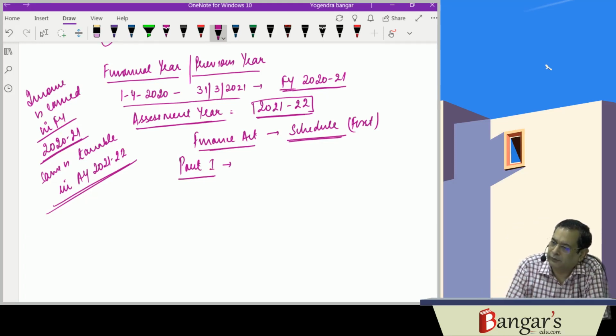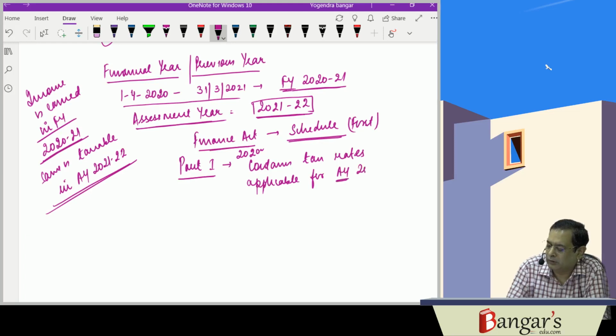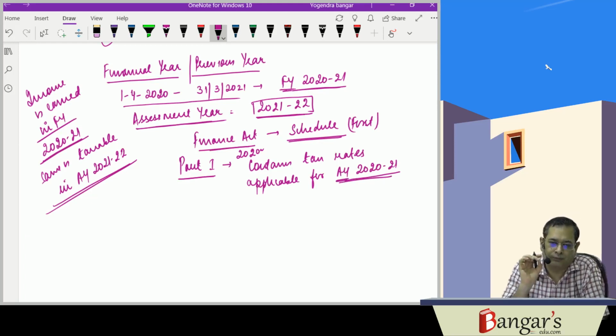Part 1 of the Finance Act 2020 contains tax rates applicable for assessment year 2021. Part 1 basically contains the tax rates applicable for assessment year 2021.